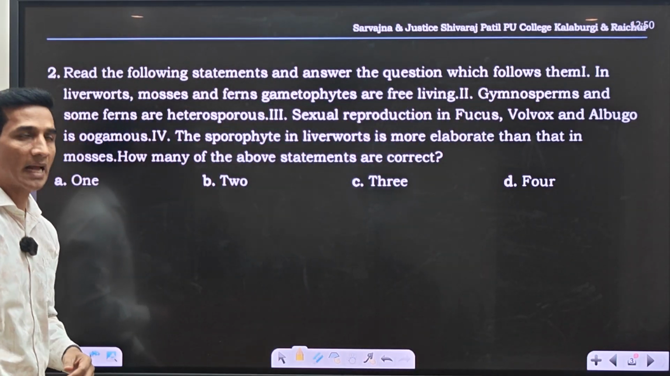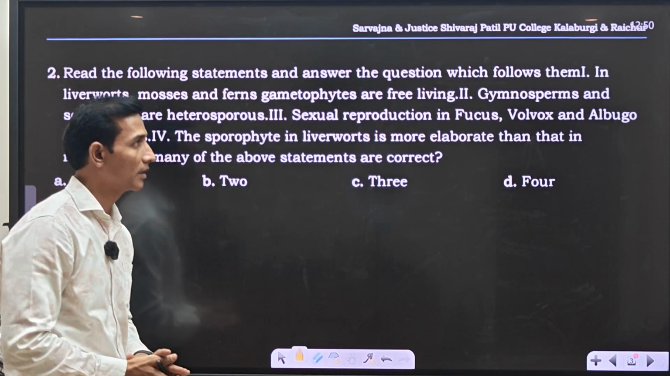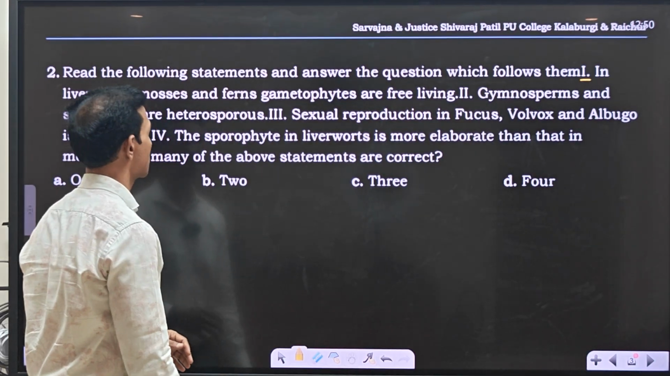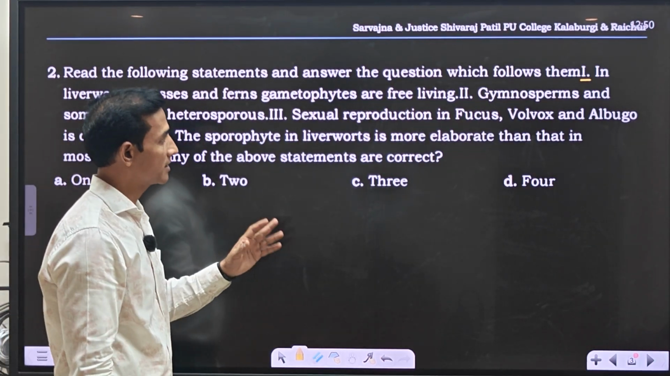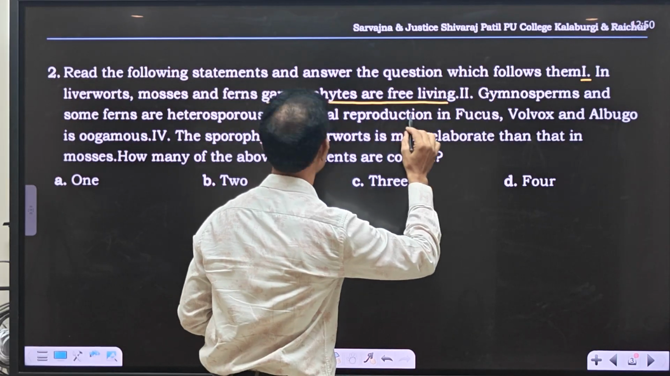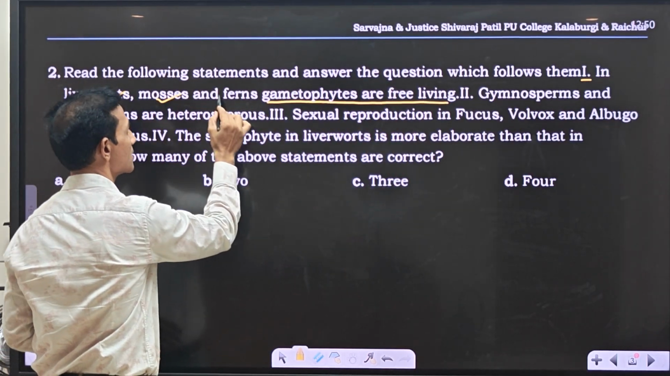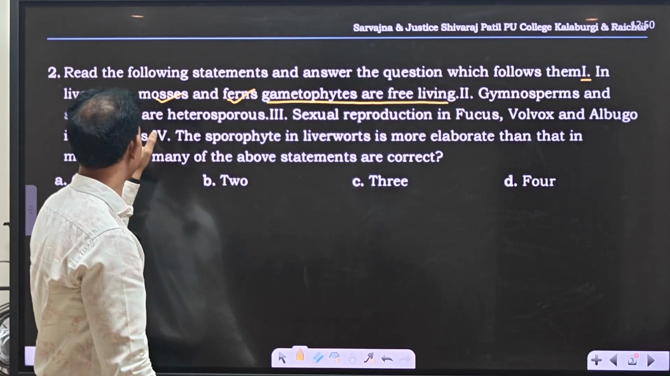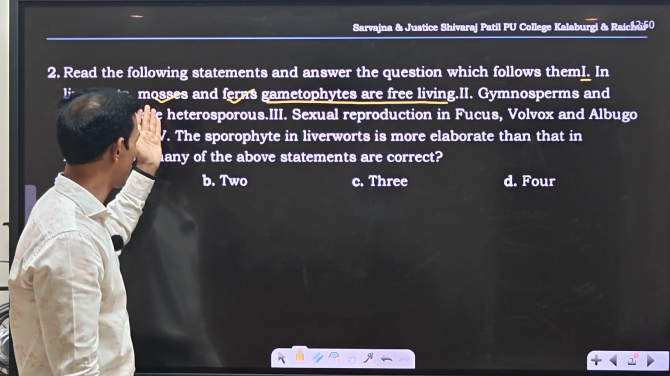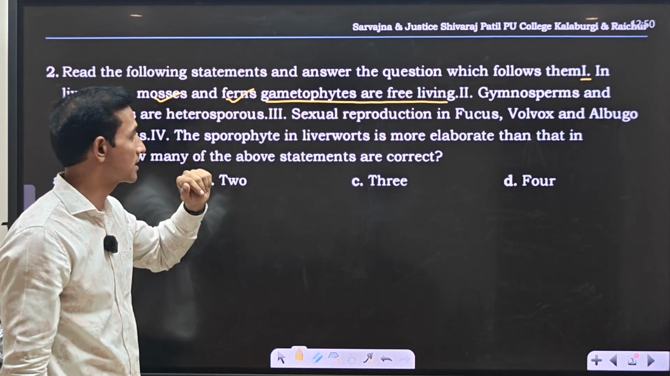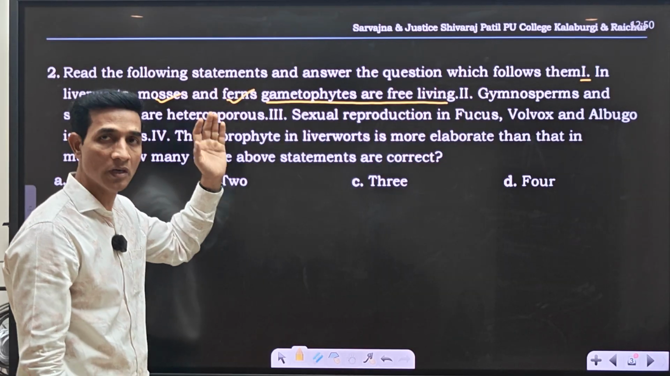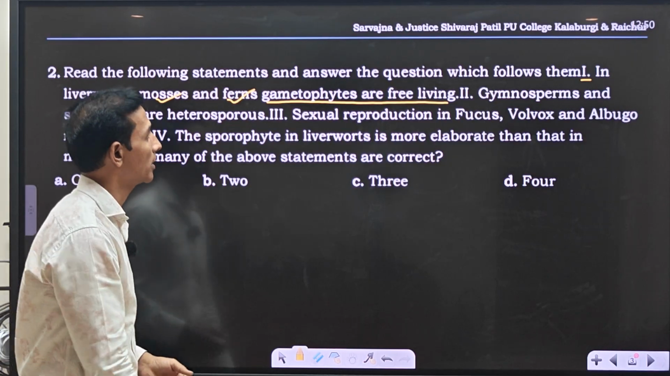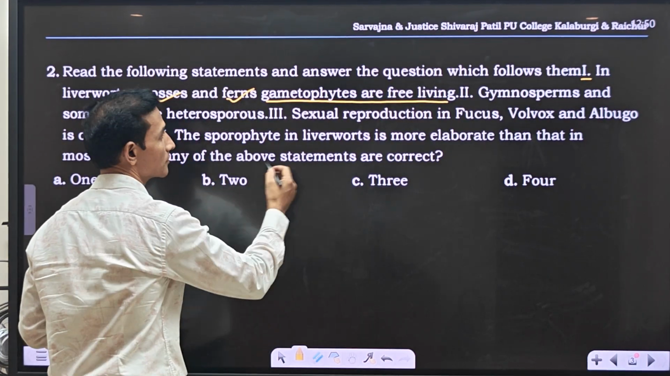Read the following statements and answer the question which follows them. The first one: in liverworts, mosses and ferns, gametophytes are free living. This statement is correct because the plant body in the bryophytes, that is liverwort, is gametophytic, and in mosses also it is gametophytic, they are free living. In ferns, the plant body is sporophytic, but still the gametophyte is an independent body. So the first statement is correct.